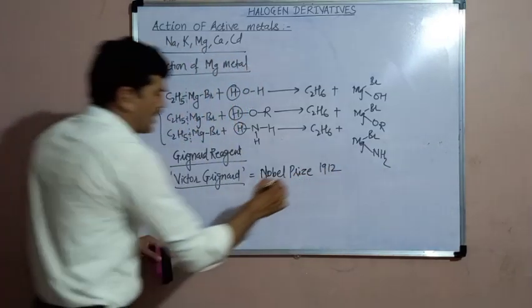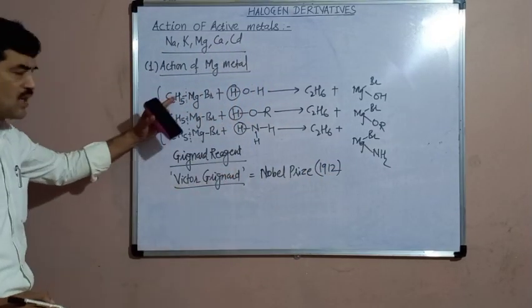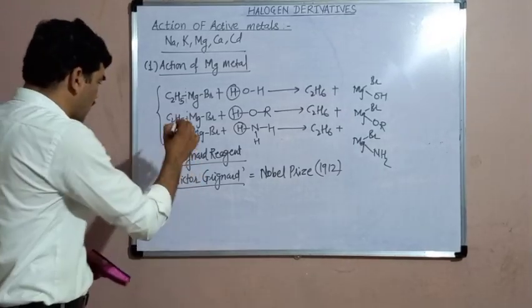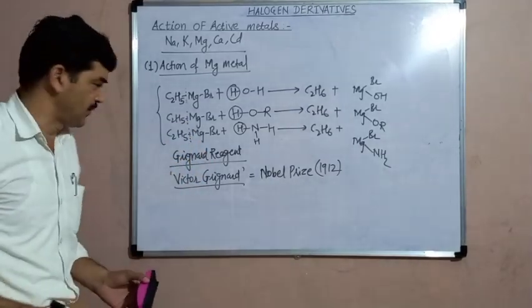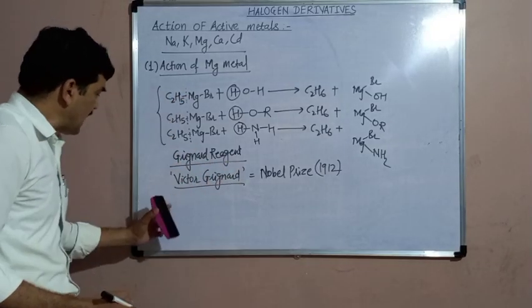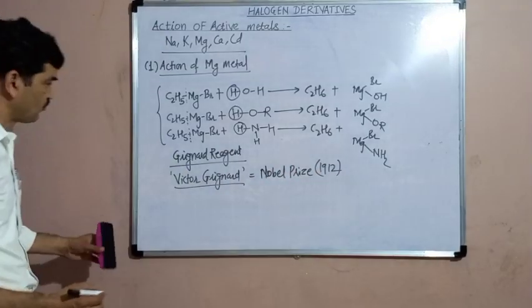Grignard reagent is a very important compound in organic chemistry, and for the preparation of such an important compound, Victor Grignard was awarded the Nobel Prize in 1912.